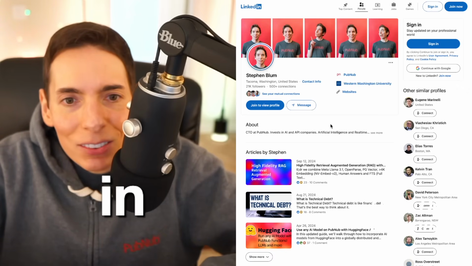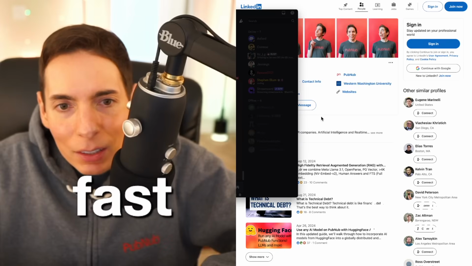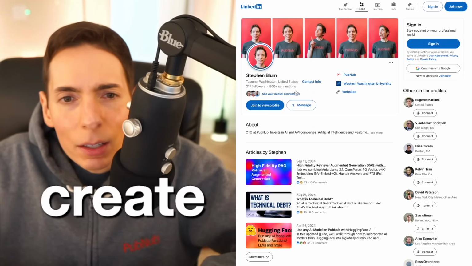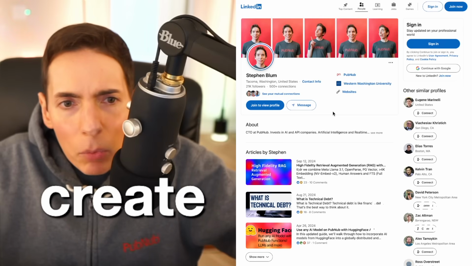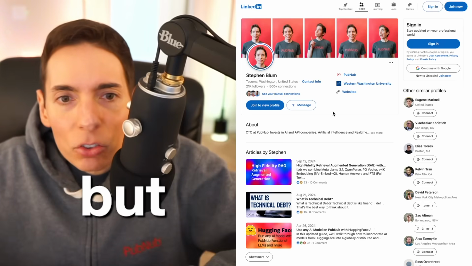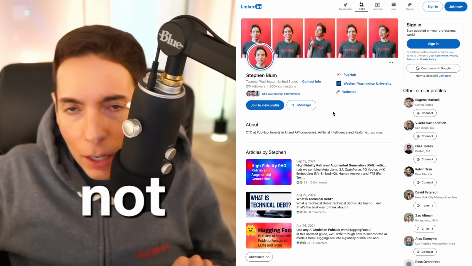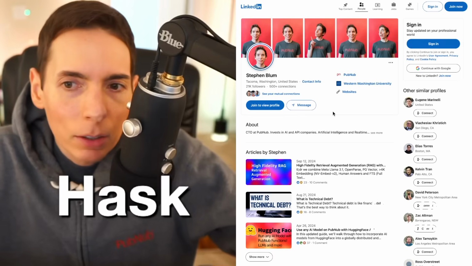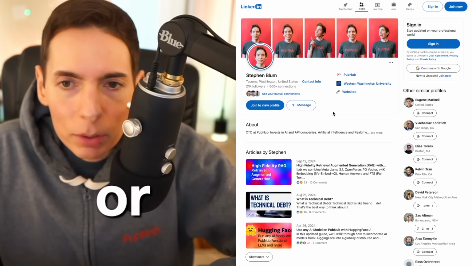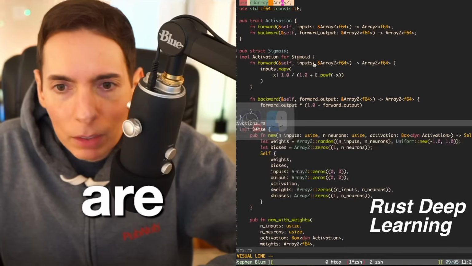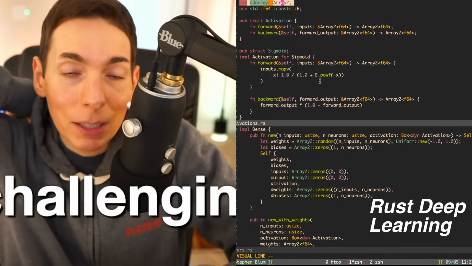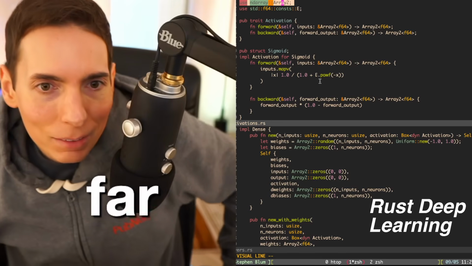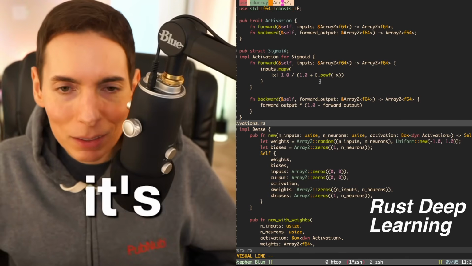Jambuster, you believe in Rust and C and their super fast compute capabilities. Yeah, it is. And storage to create AI models from scratch. Yeah, but it's not beginner friendly. It's not. It's one of the hardest languages to learn, in my opinion, other than maybe Haskell or Lisp. Those languages are challenging, but yeah, Rust is probably the most beneficial to learn by far. But you're right, Jambuster, it's not a beginner-friendly language.